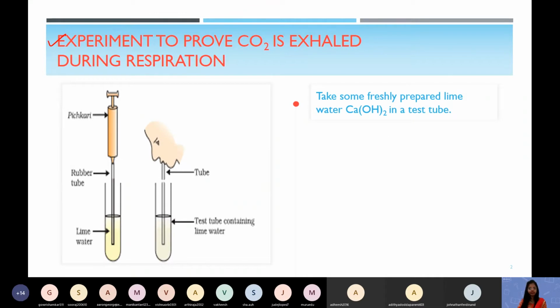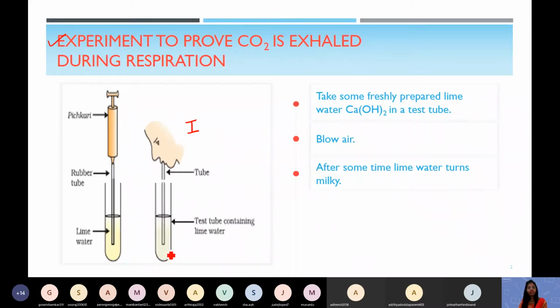Two test tubes you have taken, and then blow air. That is the instruction for you, blow air, which we actually do in the lab. After some time, what is the color of the solution? The solution changes to milky.